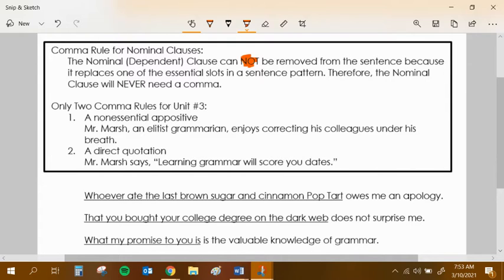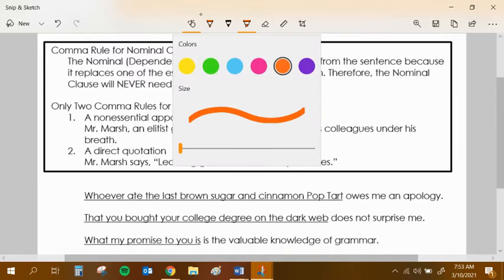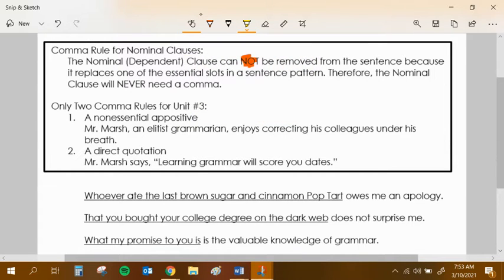And I want to recap the first one you already know. I don't like this orange. I like orange. I just don't like the orange highlighter. So the first one is this. Anytime we have a non-essential appositive, remember it's an appositive that you don't need. So if I say Mr. Marsh, an elitist grammarian, enjoys correcting his colleagues under his breath. Well, yeah, there's more than one Mr. Marsh in the world, but I'm very specific in our school. So for that reason, this is an appositive which is not essential to the sentence, and that's why we get commas in there.